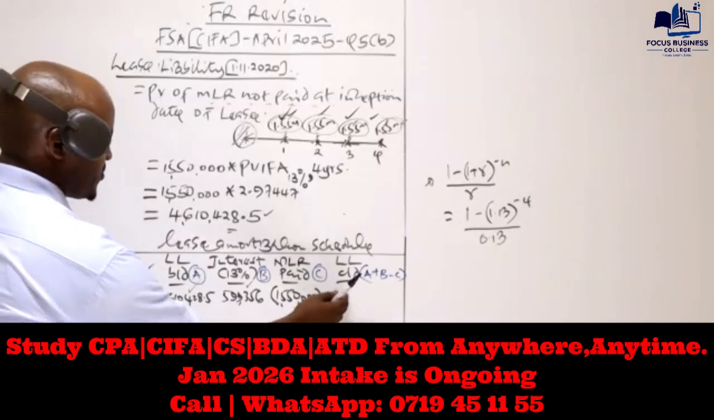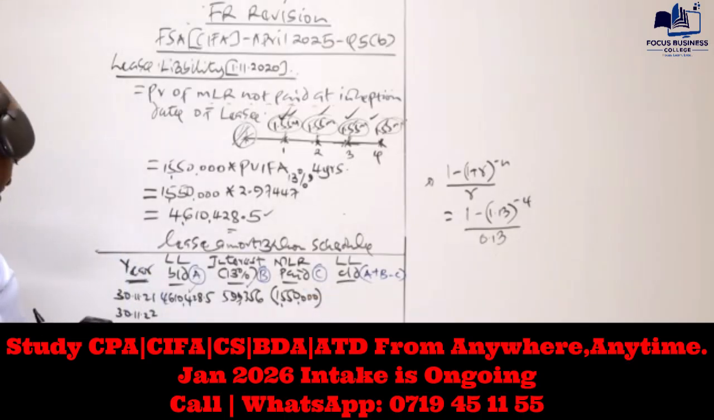So let's work that out. We add 4610,428.5 minus 1550.